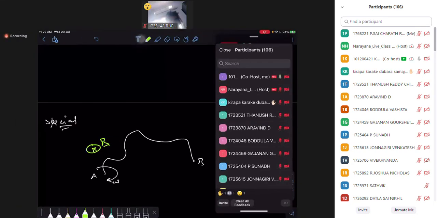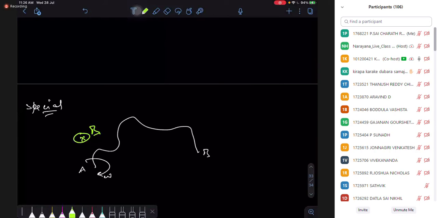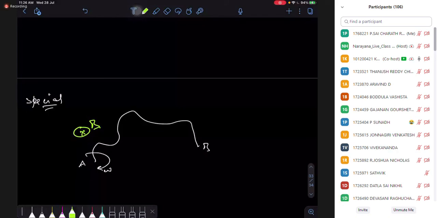In case it is a random shape, suppose a wire of random shape is rotating, but my ends are fixed. So here we can apply one trick.